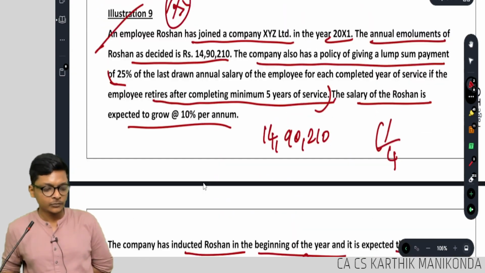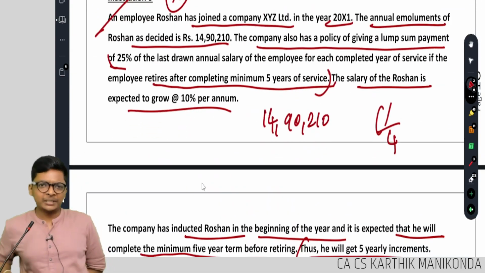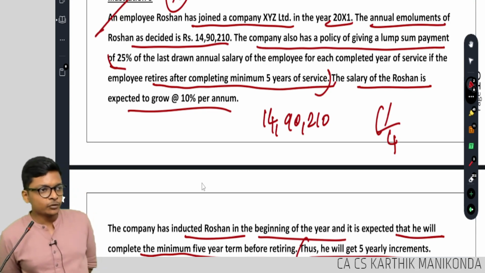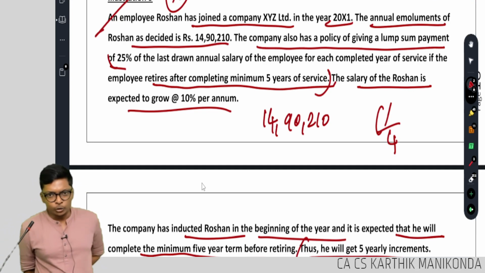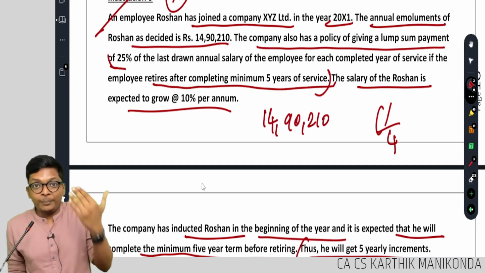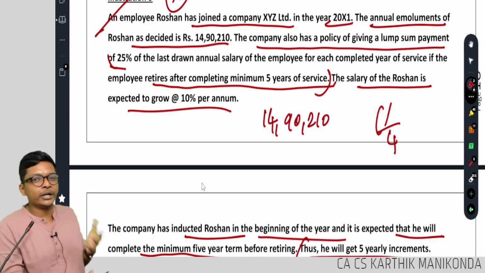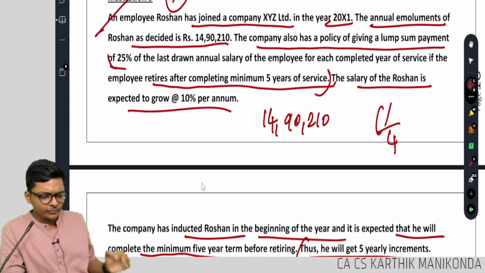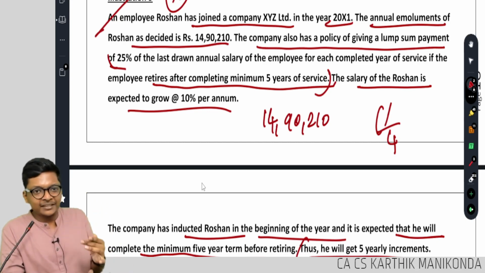How much? Take a minute, go through the sum recording. Everybody will do it together, guys. Quickly, I'll give you 30 seconds. Can you try and compute? The idea of doing recording with me is we will do it, but I want you to apply your mind, recording students. Otherwise, I can do and you will copy. You will copy now and you will forget it before exam. Try to find what he will get after 5 years.